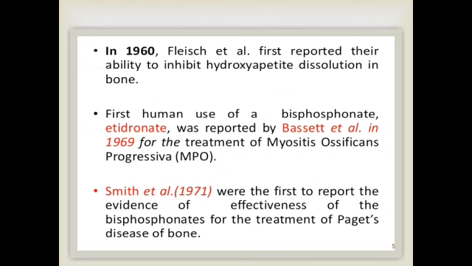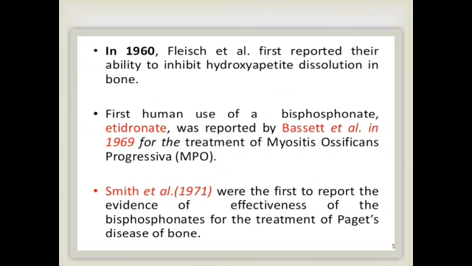The first human use of a bisphosphonate, etidronate, was reported in 1969 for the prevention of myositis ossificans progressiva, that is MOP. This is an inherited disorder characterized by progressive fibrosis and ossification of muscles, tendons, and ligaments at multiple sites.